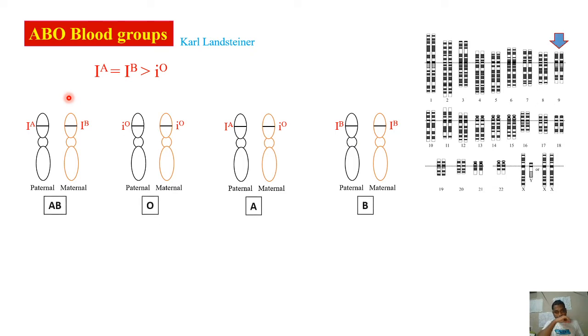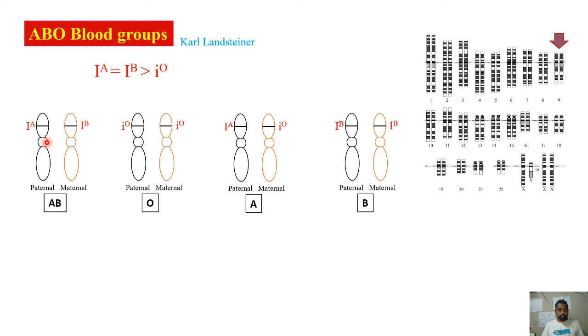So coming to the phenotypes of these individuals, the first person will be AB because these two are codominant, and this person will be O blood group, and this person will be A blood group because IA is dominant over IO, and this person will be B. The same way, if the person is IA IO, he will also be A only, and if the person is IB IO, also will be B only. This is how the genotypes and the phenotypes of the ABO blood grouping will be.